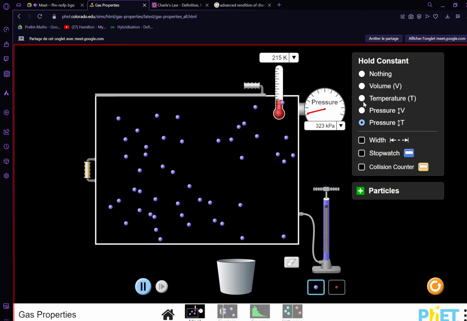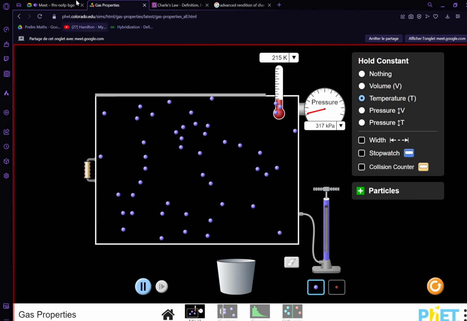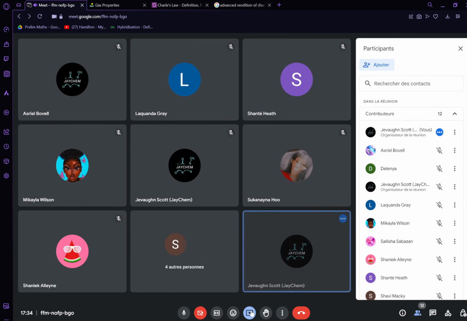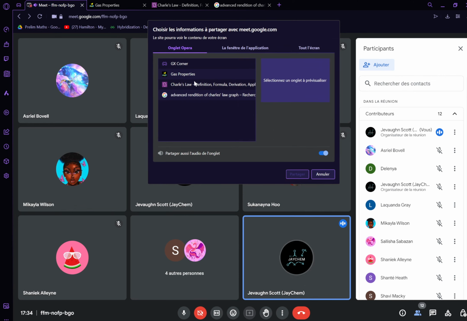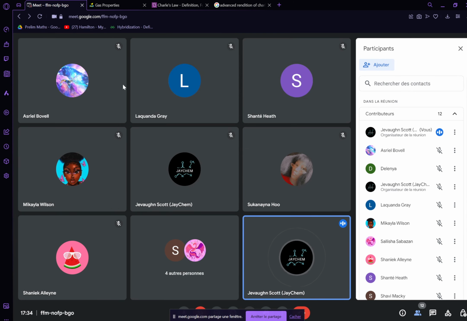So just looking at something like that. It's the same type of thing that we're looking at for the different gas laws, because that's where the gas laws come from, right? Just investigating those type of things.